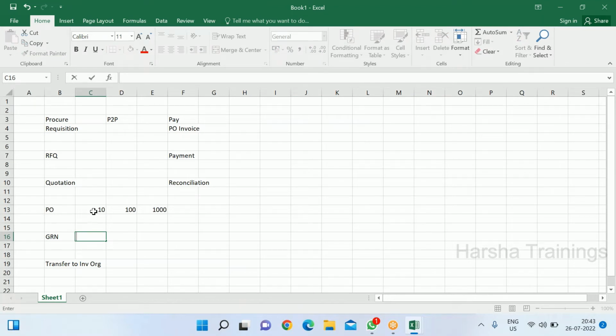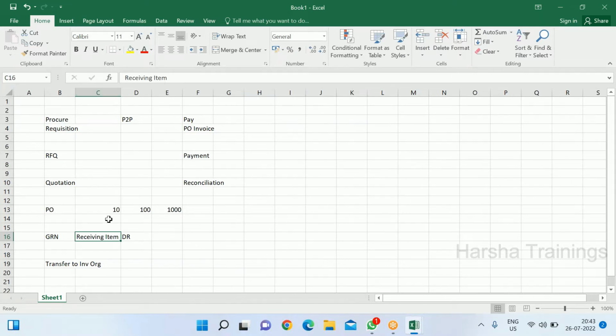So in books, receiving item debit, it is nothing but purchase debit. As per the book knowledge, I mean, as per the book subject, it is nothing but purchase debit. What is credit? Cash credit.